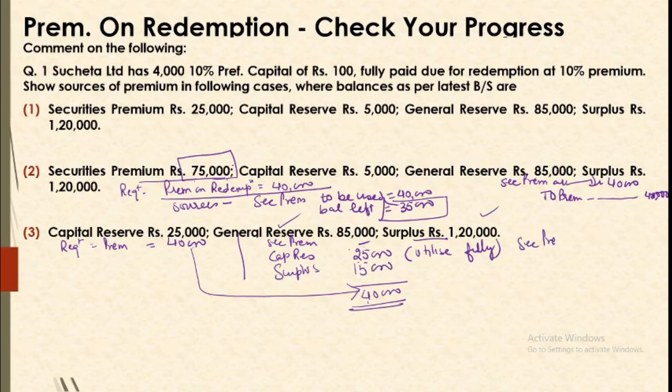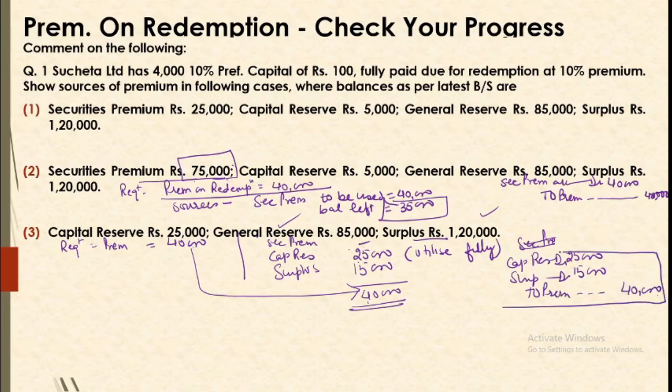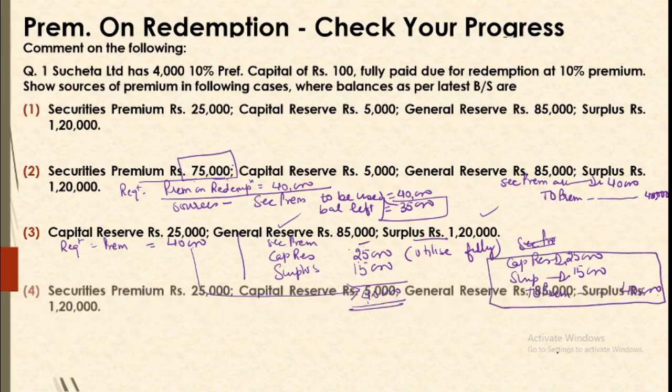So securities premium is not there. Capital reserve 25,000 will be used. Surplus account debit 15,000, and we will put the amount in premium on redemption of preference shares 40,000 rupees. So we will put it in this account. All right.